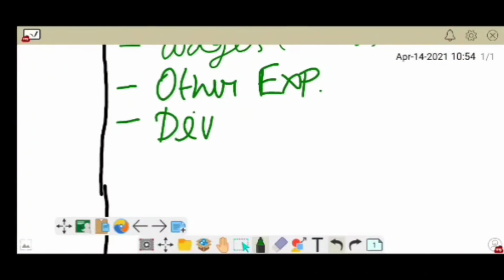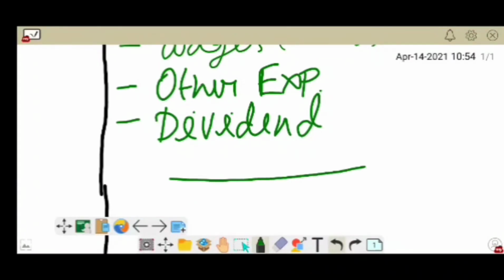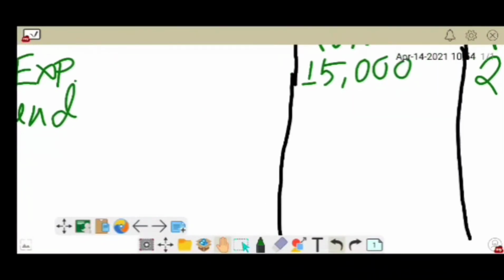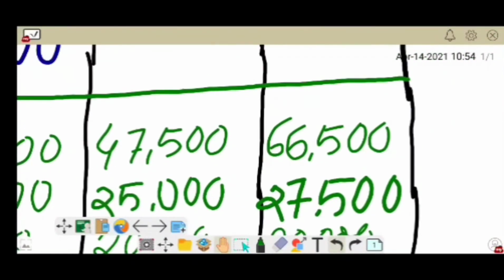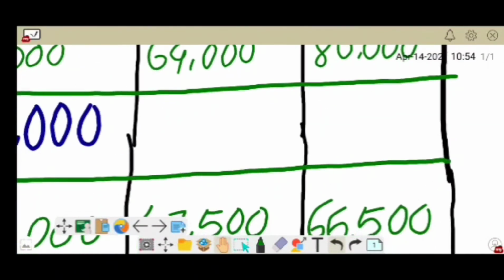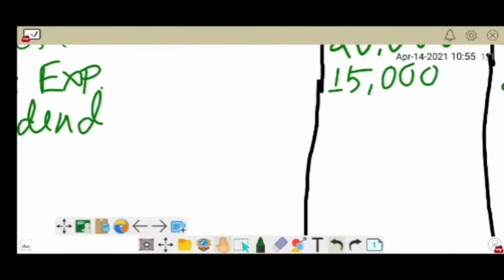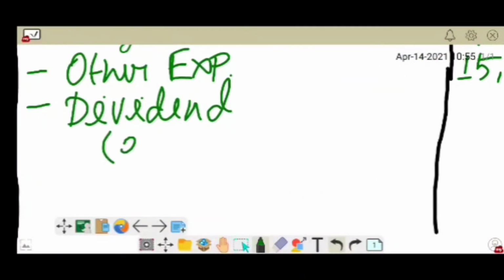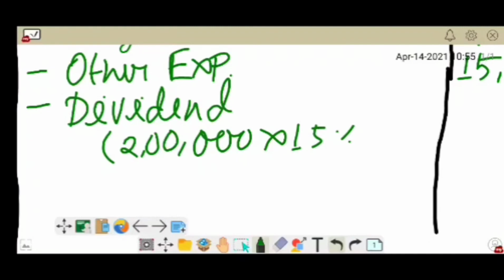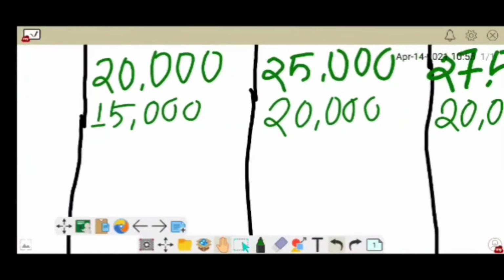Dividend. In the month of May, we'll make payment of dividend, that is 2 lakh at 15%. So 2 lakh at 15% is 30,000.